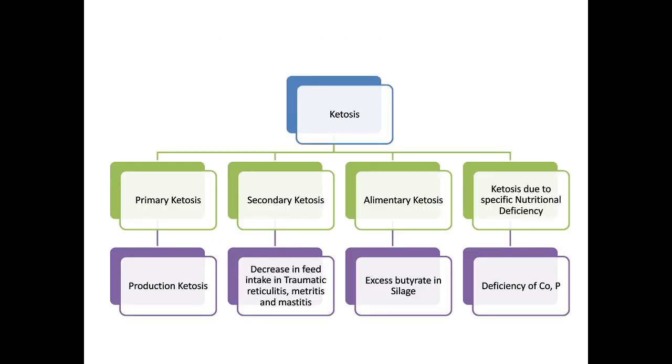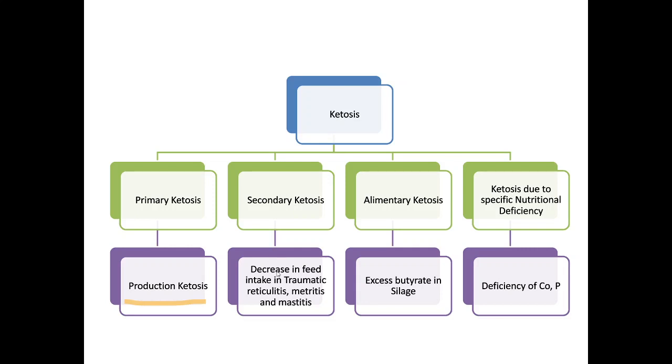So when we say ketosis, it can be classified into primary ketosis, secondary ketosis, alimentary ketosis, and ketosis due to nutritional deficiency. When we say primary ketosis, it is a production ketosis. Production ketosis means you have not fed the animal properly according to its body requirement, and now that results in ketosis. That is primary ketosis.